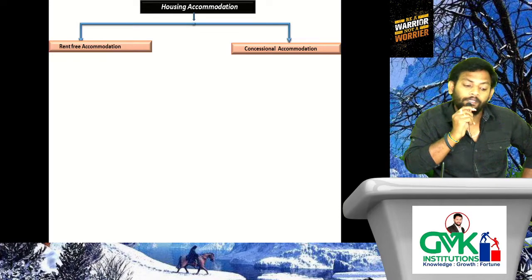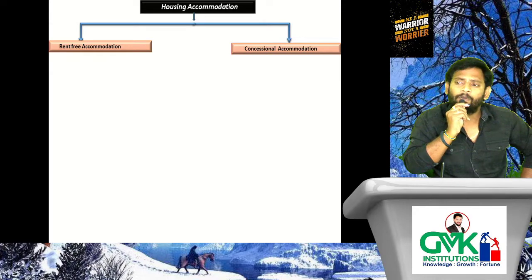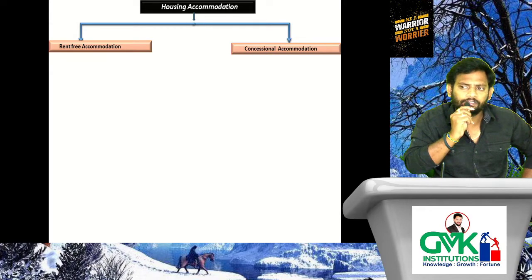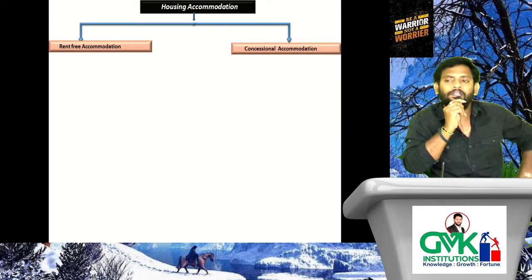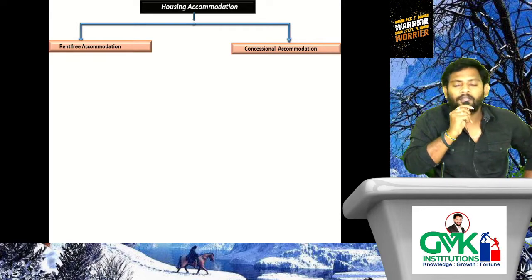And third case, ma: 10,000 rupees is required to be charged, whereas the employer charged 12,000 rupees from the employee per month. Is any benefit there in the hands of the employee? No. No need to determine taxable value of benefit because he is charging more than the required. So when we call it concessional accommodation, and when chargeability will arise: only when the employer is charging less than the required one, then we can call it concessional accommodation. Then the difference will be treated as benefit in the hands of the employee, that will be chargeable to tax. So that is the difference between rent-free accommodation and concessional accommodation.